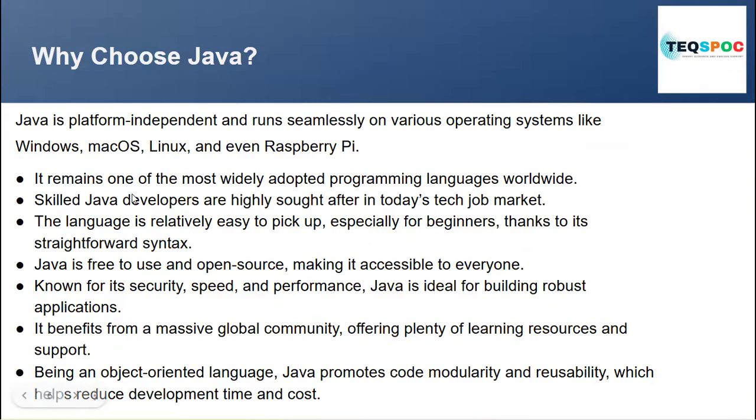So, why choose Java, okay, for your development career and for backend development? Java is platform independent, meaning it can run on any operating system, Windows, Mac, Linux, Raspberry Pi, seamlessly on various operating systems, because it uses the JVM. The JVM converts your code into machine code, okay, the 0s and 1s. It remains one of the most widely adopted programming languages worldwide.